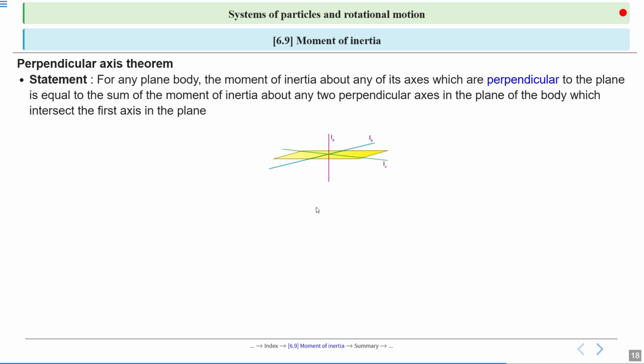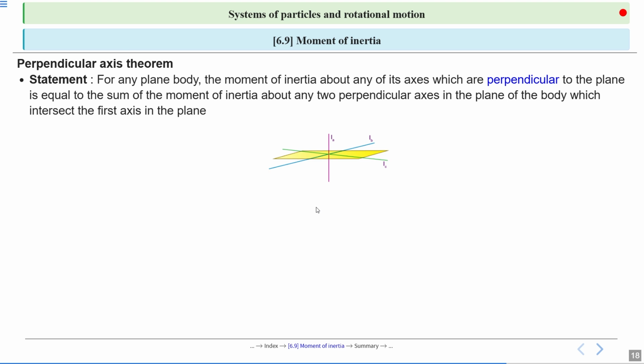Next is perpendicular axis theorem. All right. Now, if we talk about the perpendicular axis theorem, here again a question arises: why do we need this theorem? Think about it.